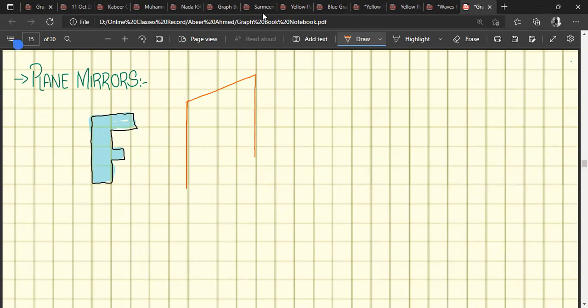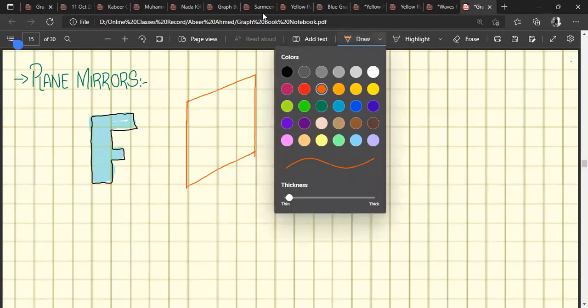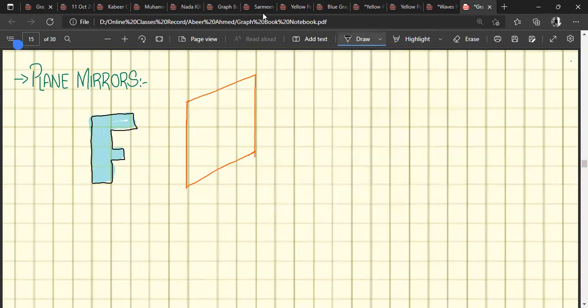And inverted means the left side will appear on the right, and the right side will appear on the left when we observe it, right? So the letter is going to be of the same length but in an inverted way. Somewhere like this.